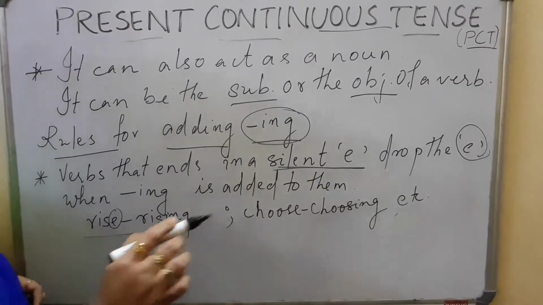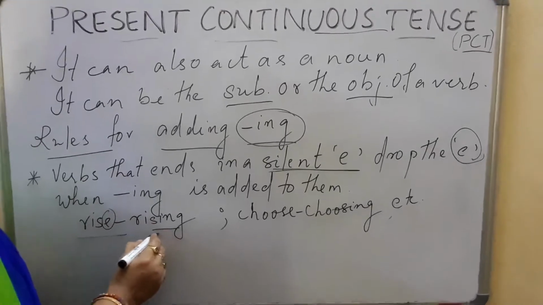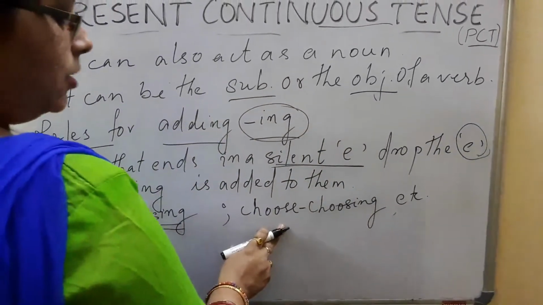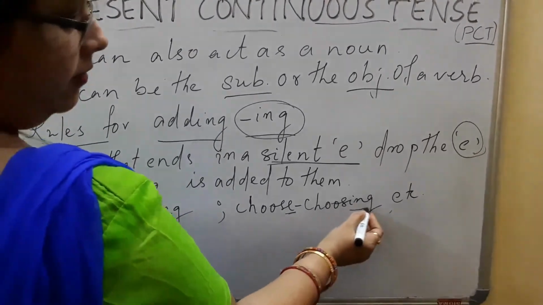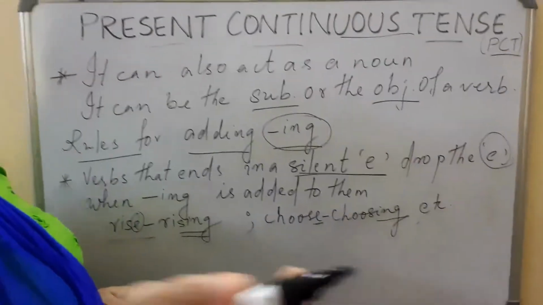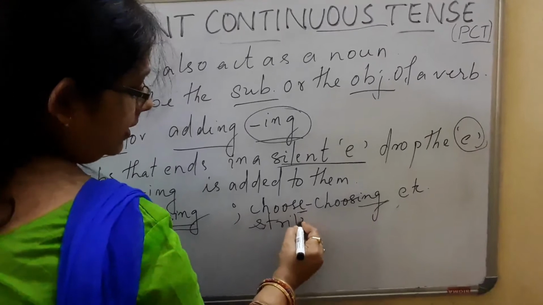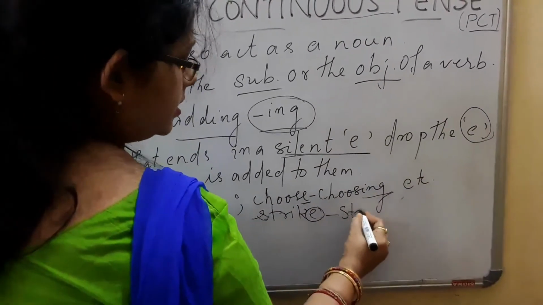E is there, but when we pronounce it, we say rise, and the e has no value here. So while adding ing, we drop the e and write rising. Choose becomes choosing; we drop the e and add ing. Similarly, strike becomes striking.